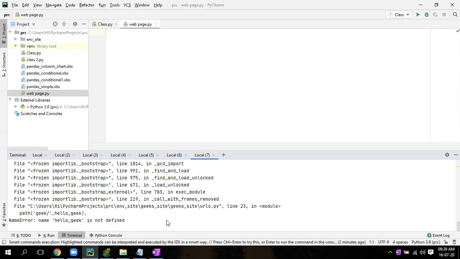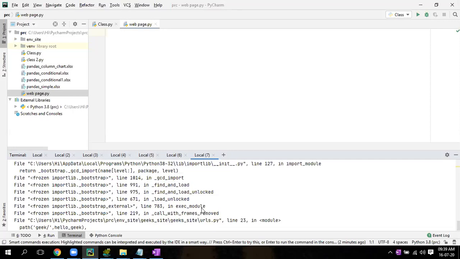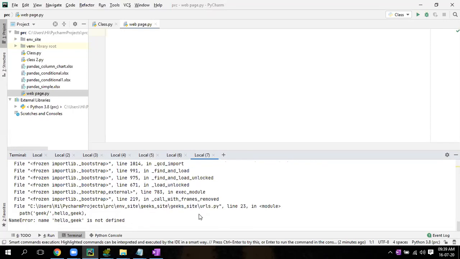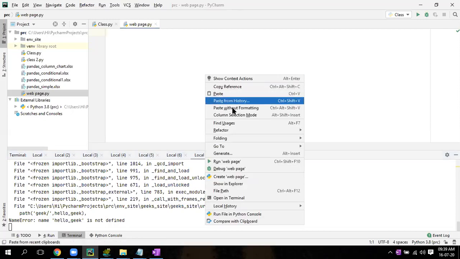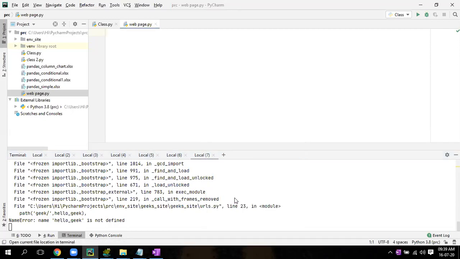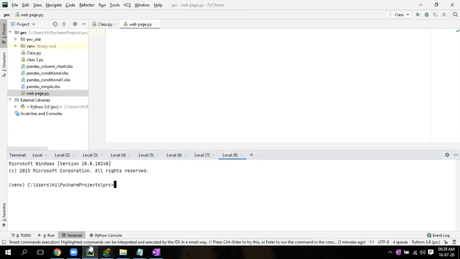Come down. Okay, I think something. Okay, now you follow those steps again. Open in terminal again, right click.